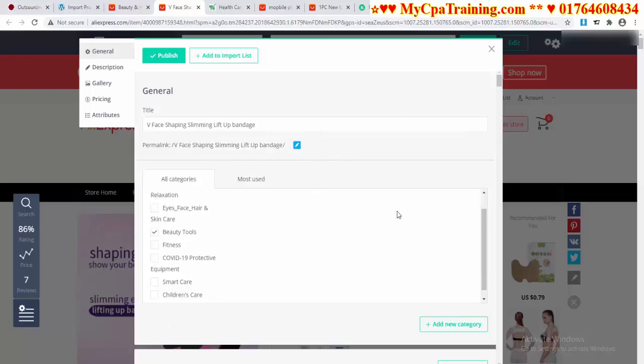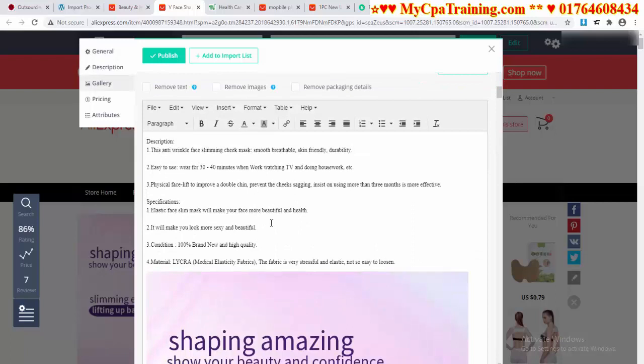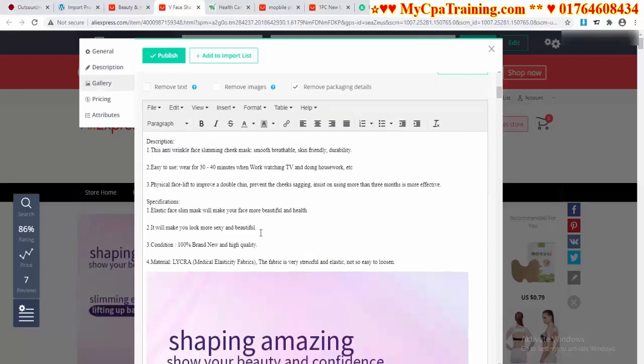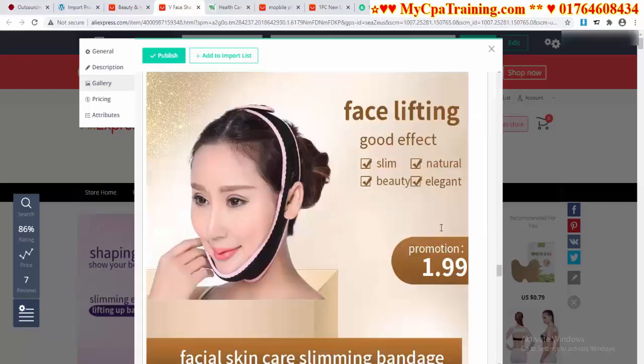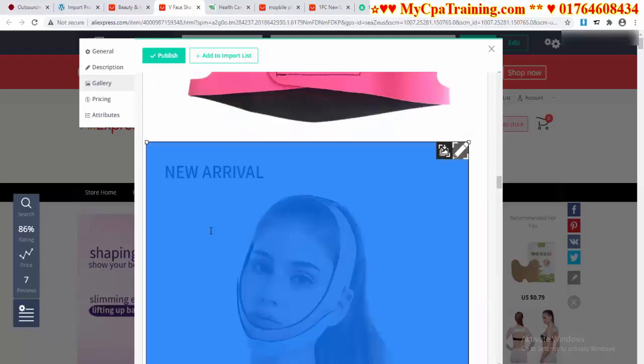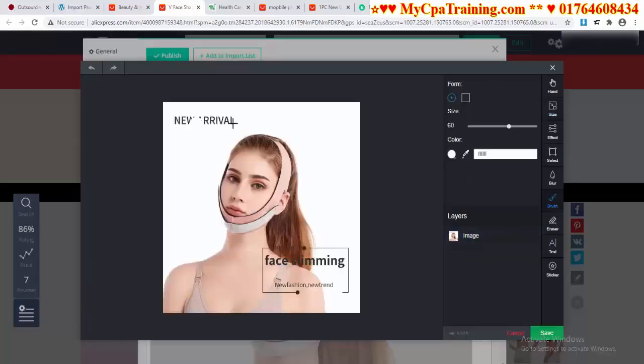Now you can choose categories from here. You can change descriptions from here. You can edit this description from here, and you have to select this option, remove packaging details. From here you have to be careful about the selling price. Suppose you want to delete this picture, just select the picture and press the delete button, and you can edit the pictures this way. Click here. Suppose you want to remove this text, just take this button and click here, the color will be selected, and you can remove the text by drawing over it. So easy. And click on the save button.